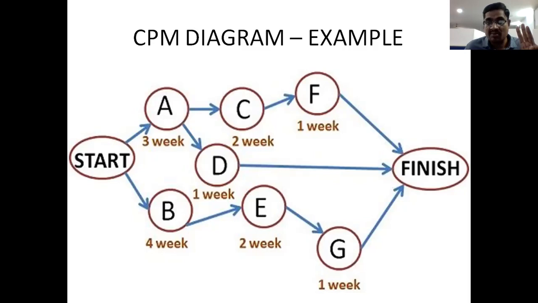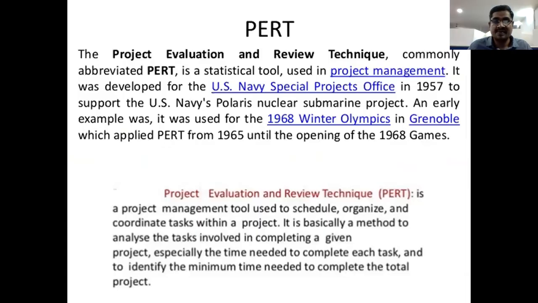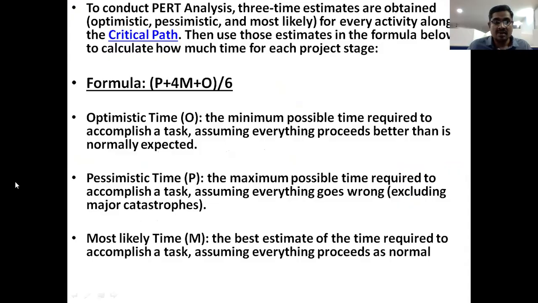And by using the formula, we get the estimation of time for each and every activity. So that is the major difference between CPM and PERT, right? Optimistic time, pessimistic time, most likely time, and by using this formula we get a particular time for each and every activity. That is the factor.